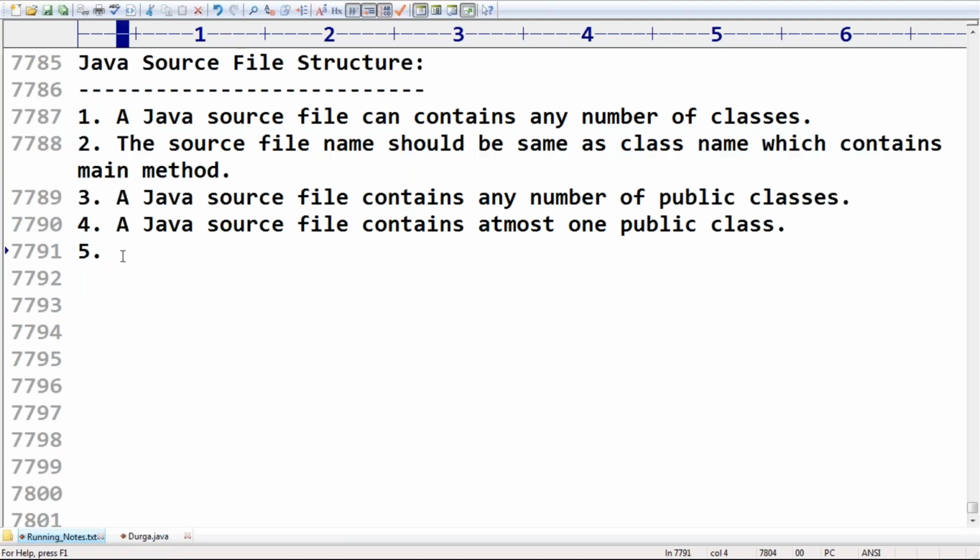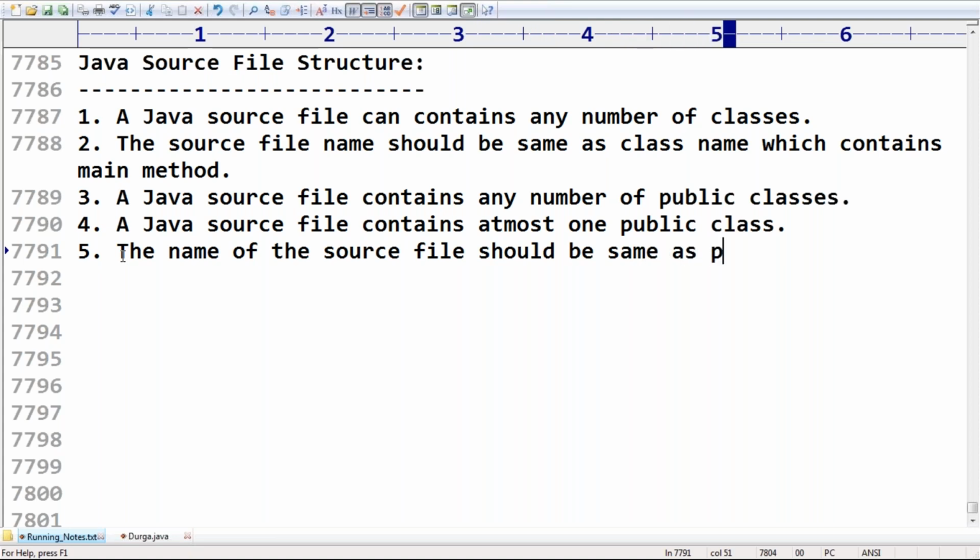The name of the source file should be the same as the public class name. Remember this one, sir. By mistake, if the name of the public class and the name of the source file are not matched, immediately we are going to get a compile time error.